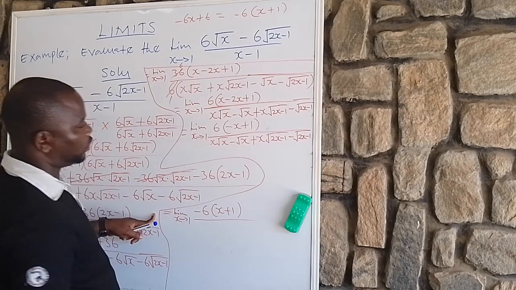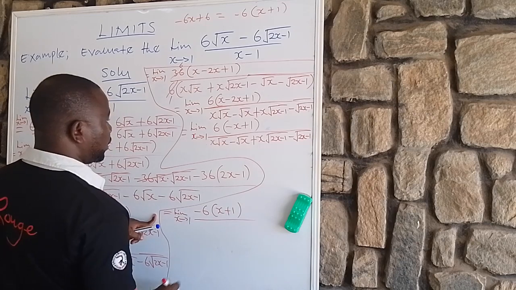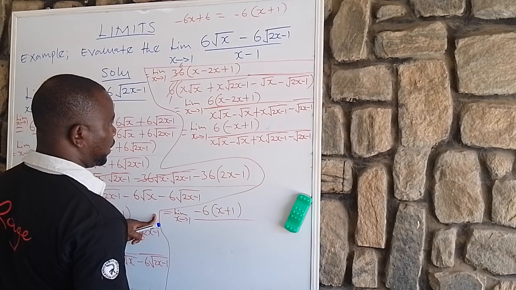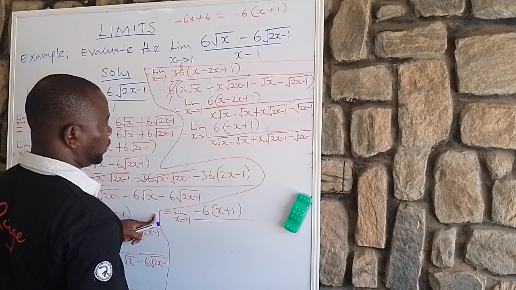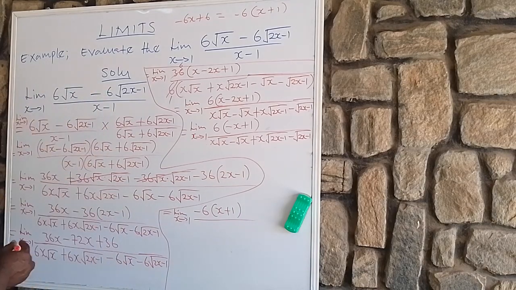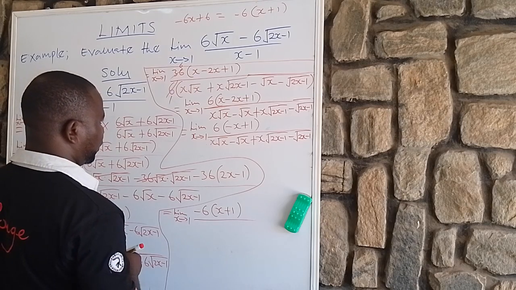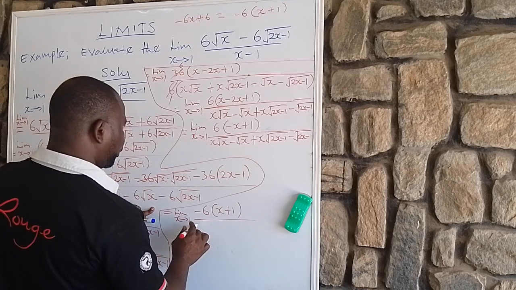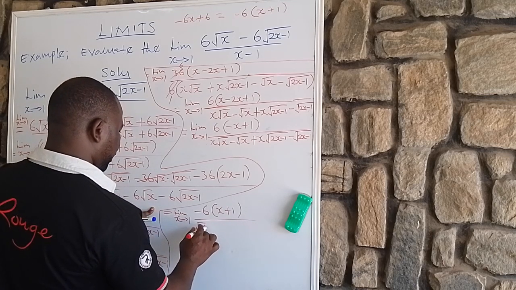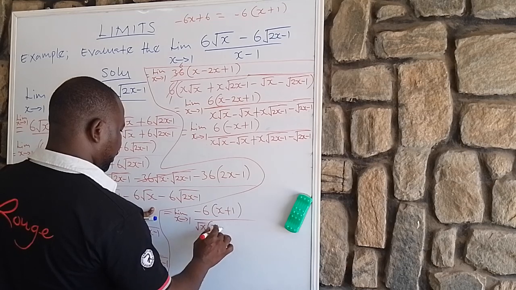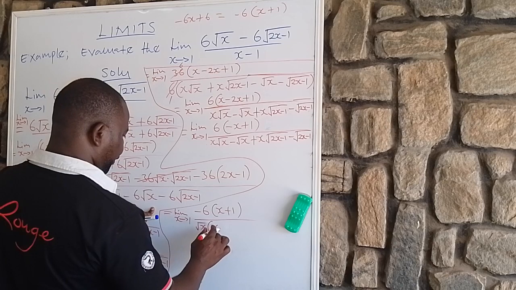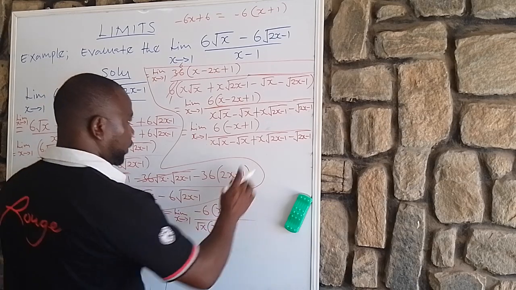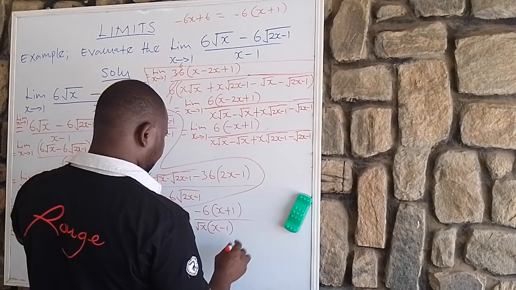We can factor out root x. If we factor out root x, we are supposed to have root x, open brackets, x minus 1.